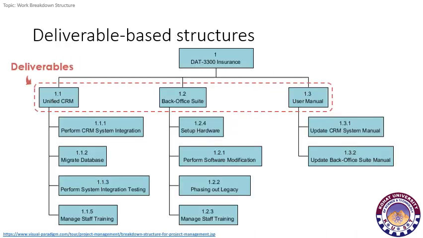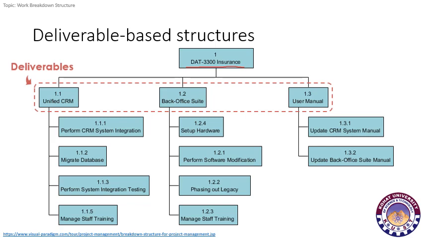The next scheme for structuring work breakdown structure is deliverable-based structures. As its name suggests, here the work breakdown structure is divided based on the deliverables of a project. Consider the example of DAT insurance here. At the topmost level, we have the complete project scope, and at the next level, we will be dividing it based on the deliverables of a project.